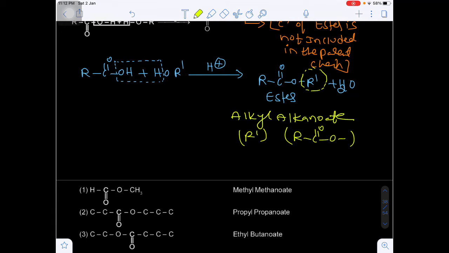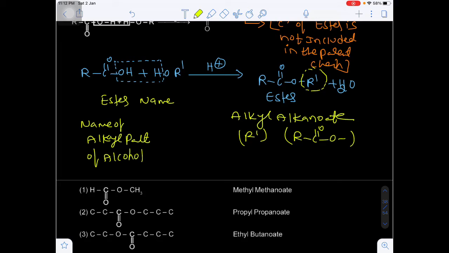Whenever we are writing the ester name, the first part will be the name of the alkyl part of the corresponding alcohol, followed by the name of the alkanoate.